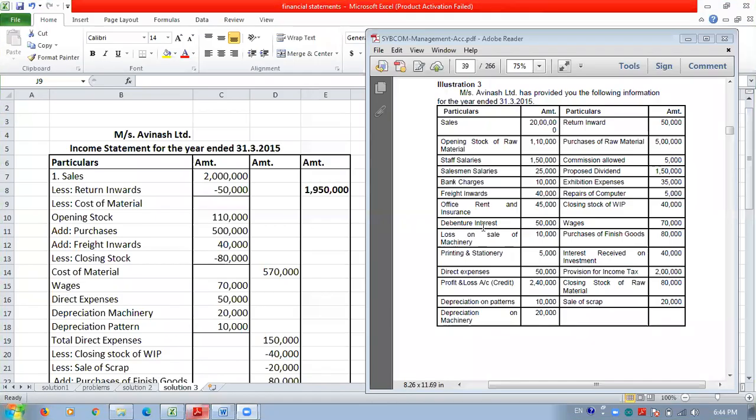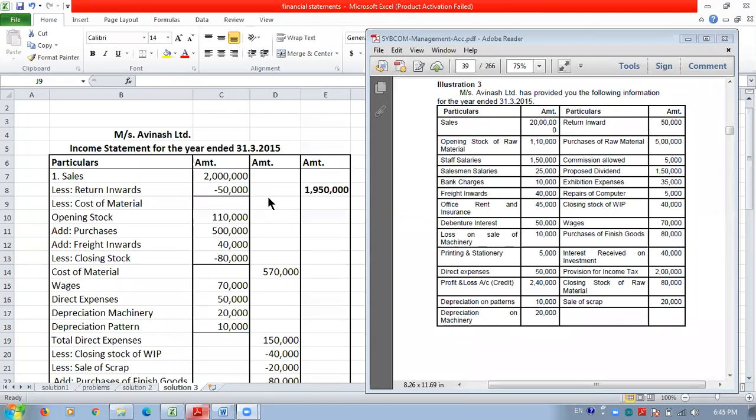So this is the vertical income statement of Messrs Avinash Limited. The sale is 20 lakhs, so we write here the sales 20 lakhs. Then the return inward 50,000. Return inward 50,000 is deducted from the sales. Return inward, in other words, is a sales return.